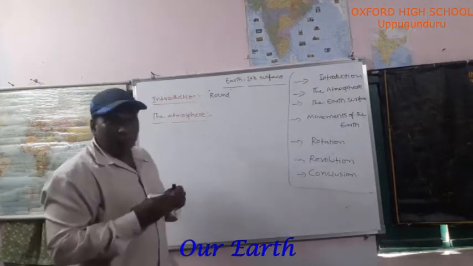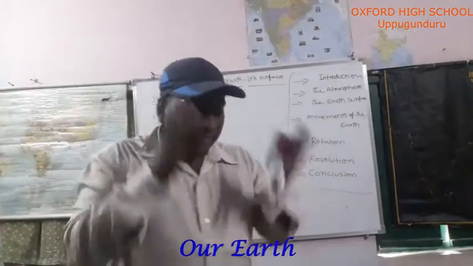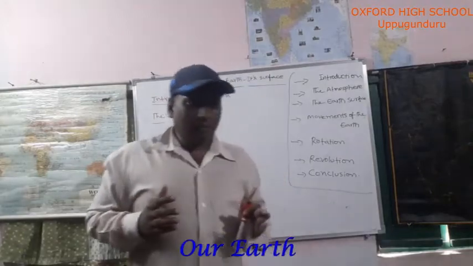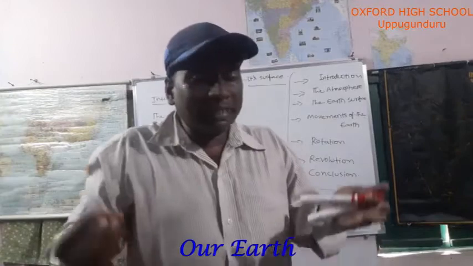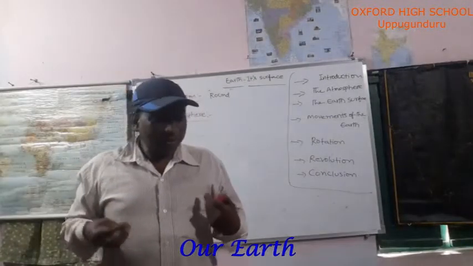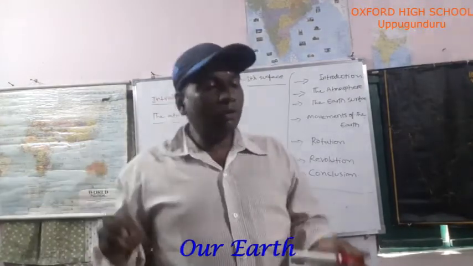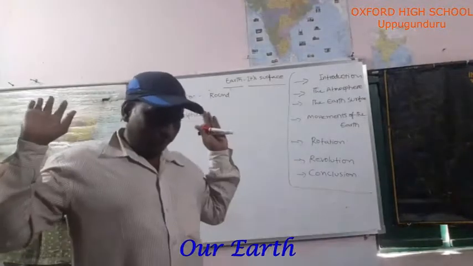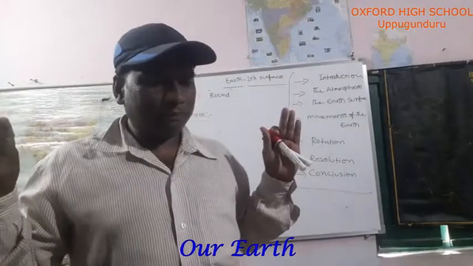Just now, I explained where we are living. We are living on earth. How are we living? We are breathing air. Without air, human beings or animals could not survive on earth. Where is this oxygen available?